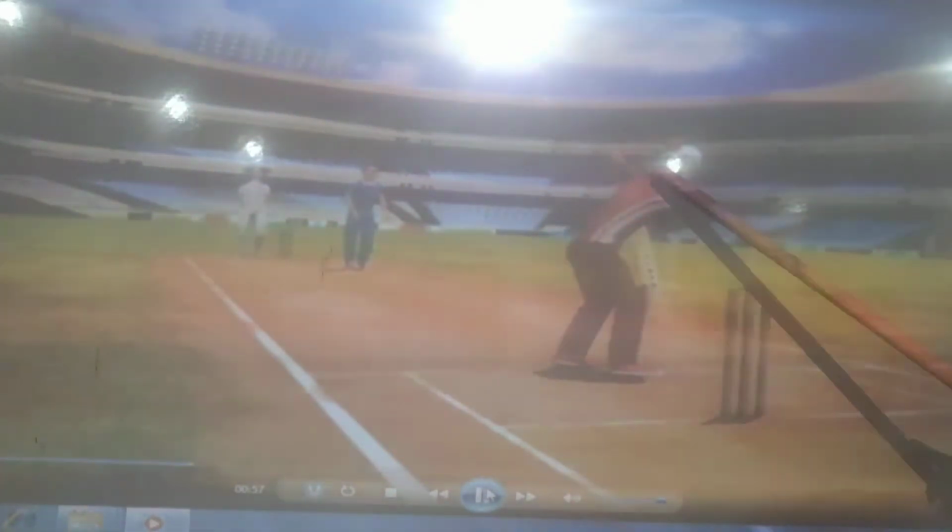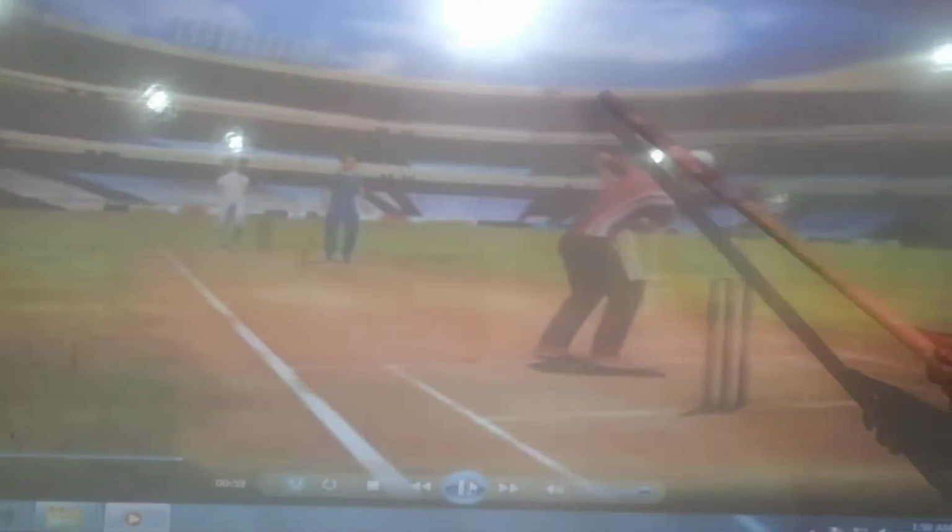In the first case, as you see, the tennis ball with that force goes very slowly. But in the case of a cricket ball, when the bowler bowls and the batsman hits it, the impact is very high because the mass of the cricket ball is quite heavy compared to the tennis ball. The tennis ball is quite light, whereas the cricket ball is quite heavy.